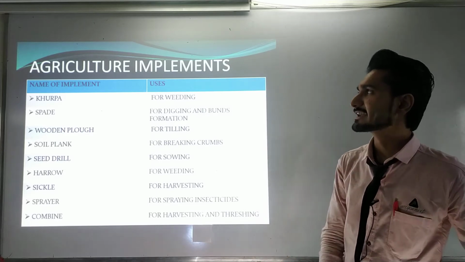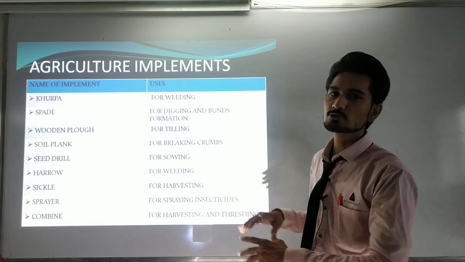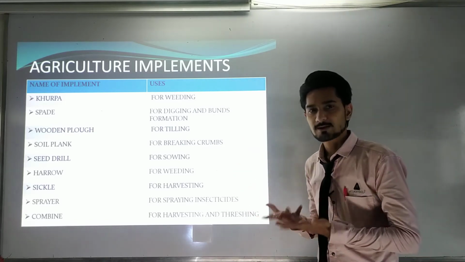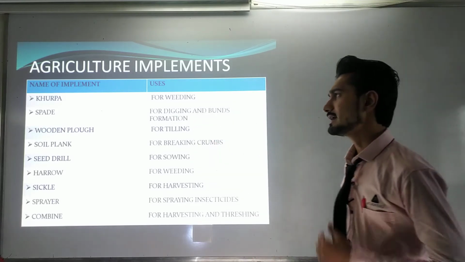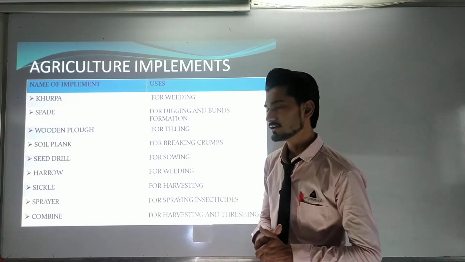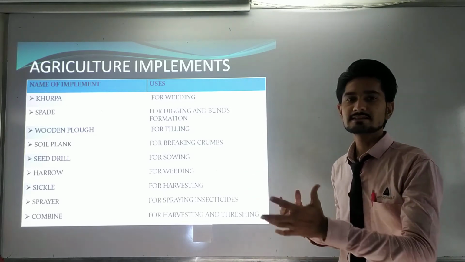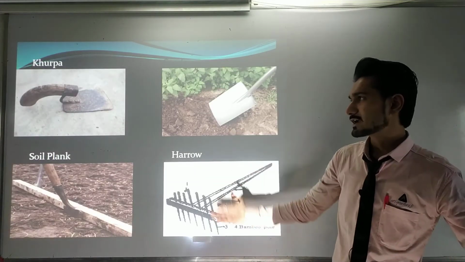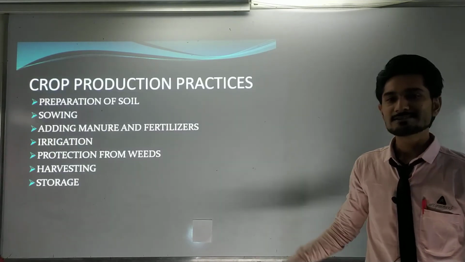After that, these are the agricultural implements that are available to you. You need these equipments to do agriculture, or to do farming. That can be easy for us to understand. So these are the equipments: khurpa, spade, wooden plough, soil plank, seed drill, harrow, sickle, sprayer, combine. These are all the equipment that we use in the process of farming or agriculture. Then we have seen the photographs of the khurpa, soil plank, harrow.